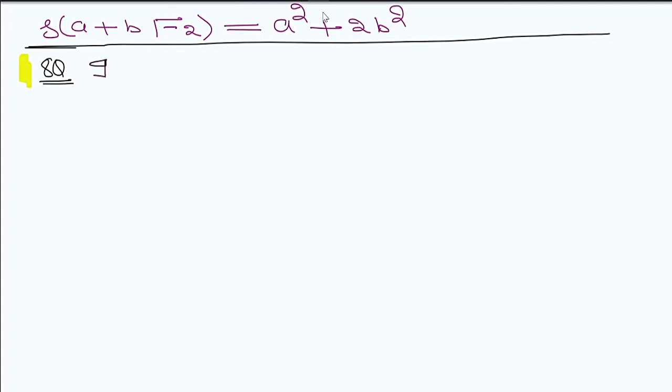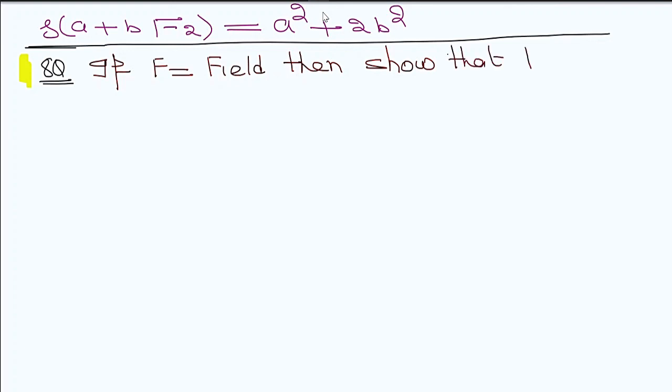So if F is a field, then show that F[x], the ring of polynomials over F, is a Euclidean domain. That is my question.